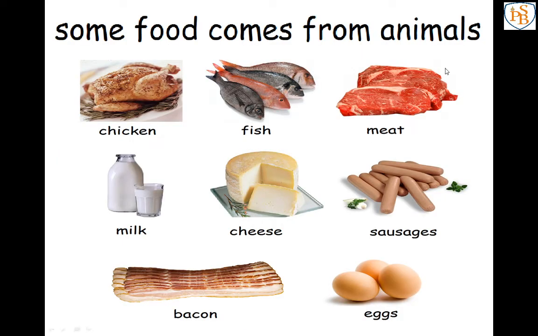Next, about animals, which things we get from animals. So first one is chicken, that is very delicious. Then fish, meat, milk, cheese, that is a milk product. Then sausages. Now can anybody give me the answer, what are the sausages that I have shown in this picture? Anybody have an idea about what sausages are?